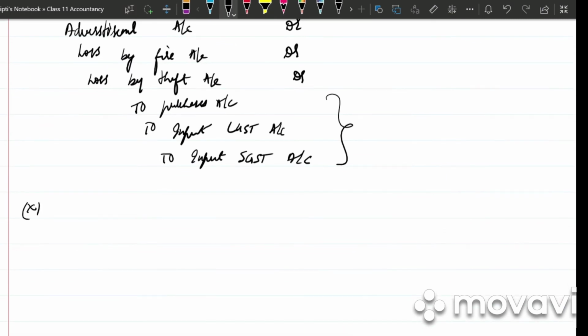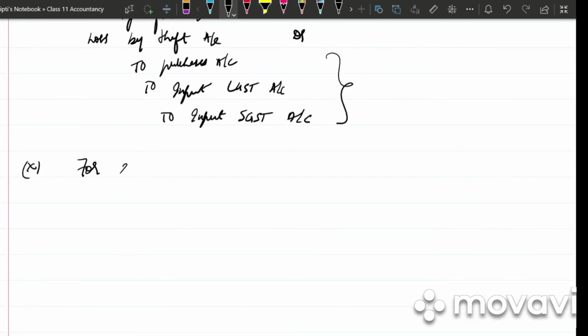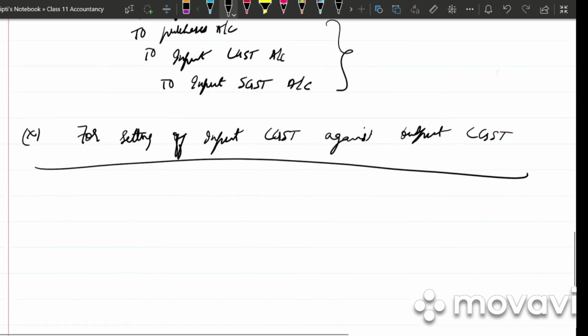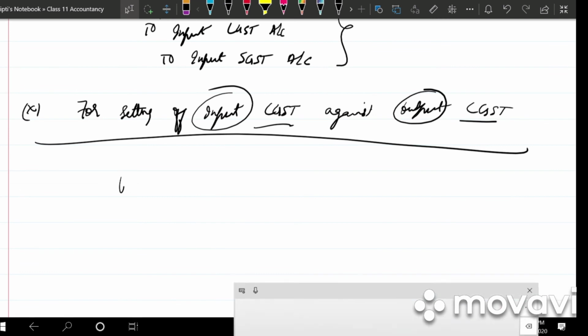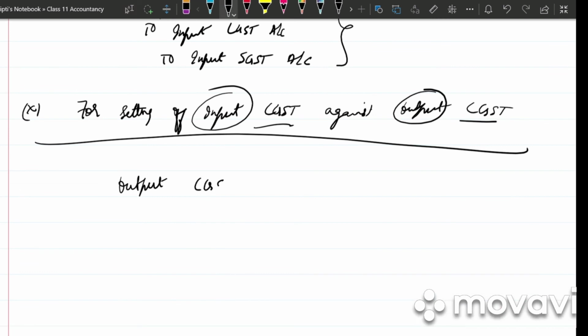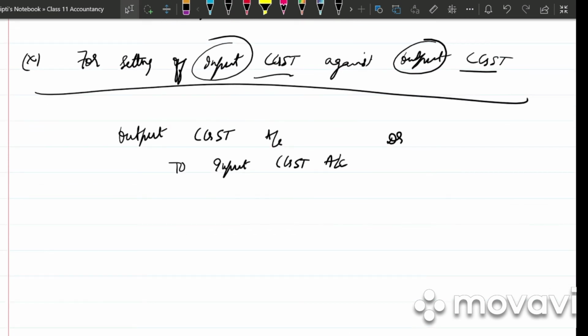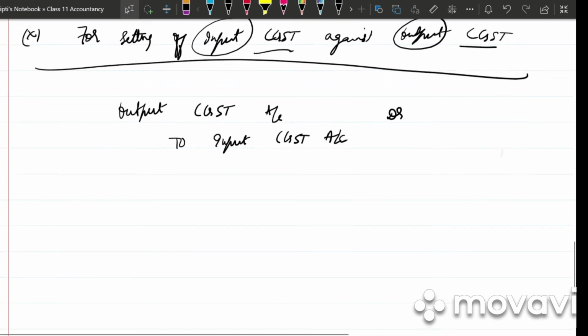Next, 10th one. For setting off input GST against output CGST. So we are setting off the input CGST against output CGST. What will be the journal entry? It is output CGST account debited to input CGST account. Write down the narration. Input CGST set off against output CGST.